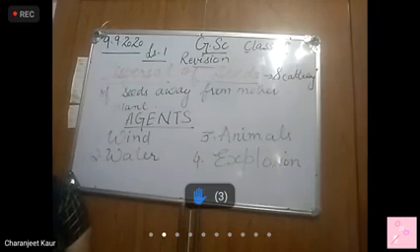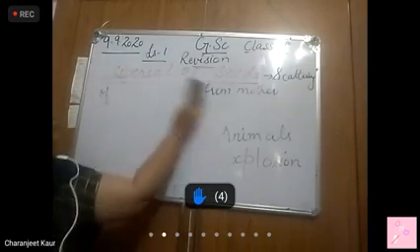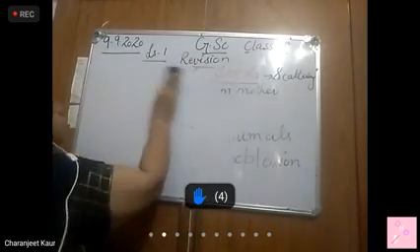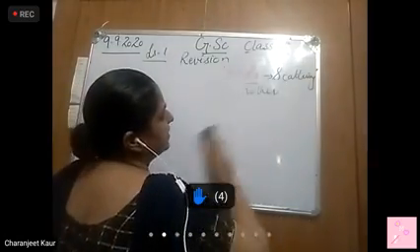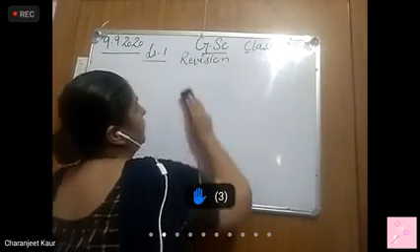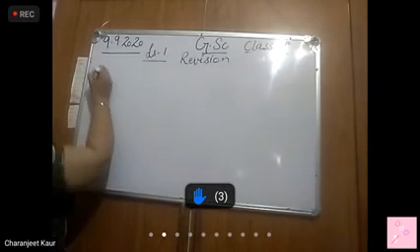We have to start from this. Otherwise, everything is mentioned in your book. It is just the major points that you need to recapitulate before the exam. Right? First is we are going to do dispersal by wind.